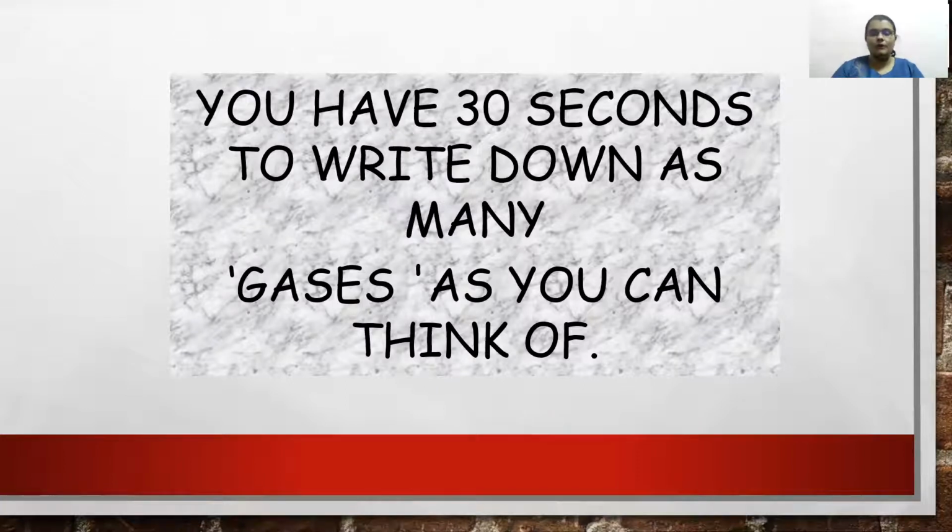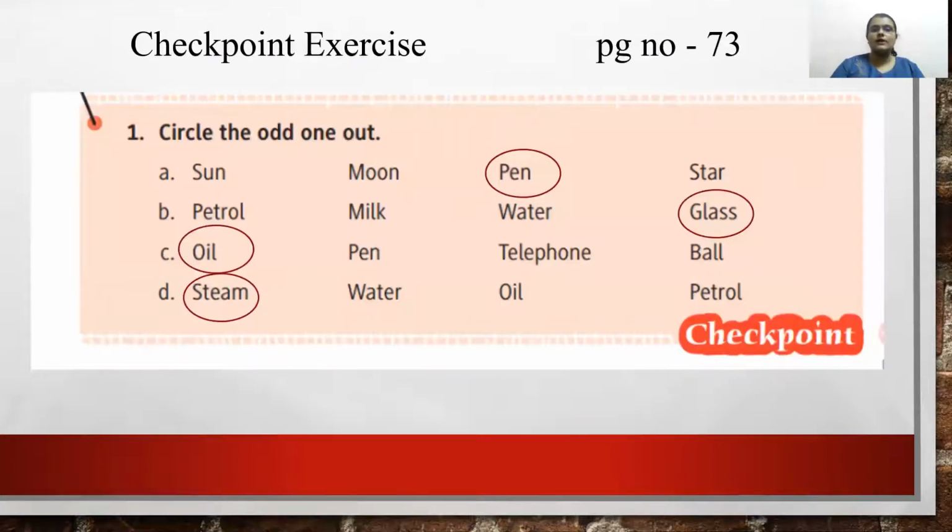So children, what are the examples of gases? We have hydrogen, oxygen, right? Air around us, inside the balloon, whatever you will find, that is gas. Then yes, spray bottles are there. Inside that, the liquid is in liquid state. But when you spray, it will be in gaseous state, right? Deos, sprays, these are the examples. Smoke of gases.